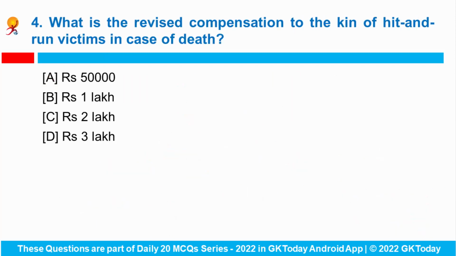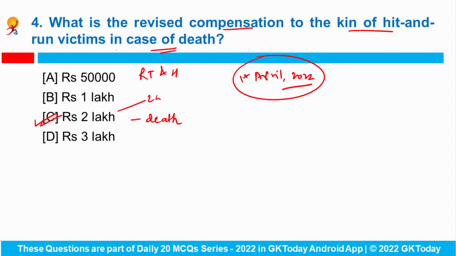Okay. Question number 4. What is the revised compensation to the kin of hit and run victims in case of death? So the Road Transport and Highways Ministry has notified the compensation to victims of hit and run motor accident scheme, and it shall come into force from 1st of April 2022. As per the new scheme, the compensation to the kin of hit and run victims will be increased to 2 lakh rupees in case of death from this timeline. Earlier, this value was just 25,000 rupees. Okay, and the compensation to a person sustaining grievous injuries in a hit and run case will increase to 50,000 from earlier 12,500 rupees.